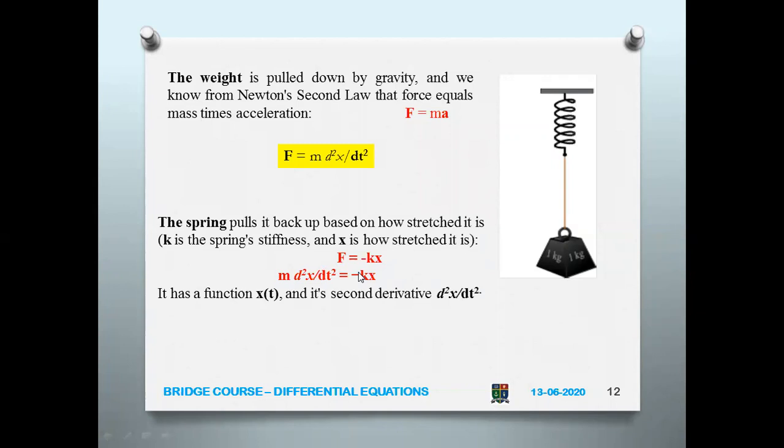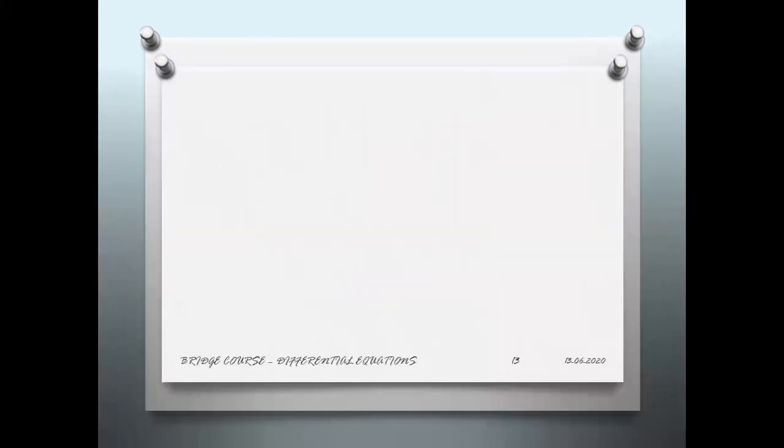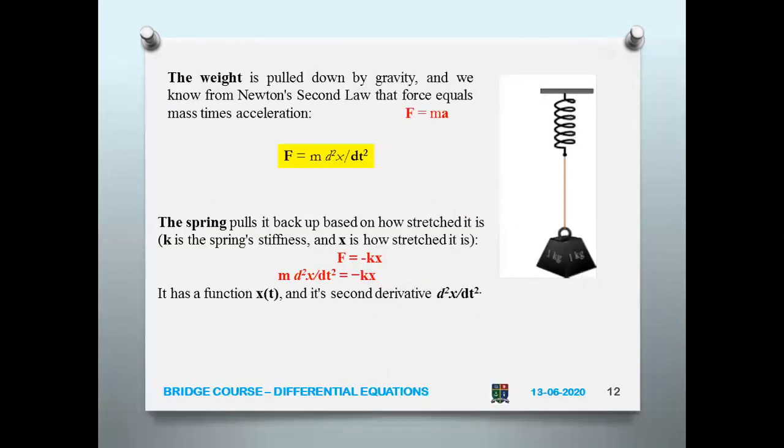So here the spring pulls the mass back up based on how stretched it is. So there is some constant. So force F is directly proportional to the constant, but with a negative sign because it is pulling upwards, opposite to the Earth's gravitation. So it is a function of x of t and its second derivative d squared x by dt squared. Thus, you can see a differential equation in the spring also.